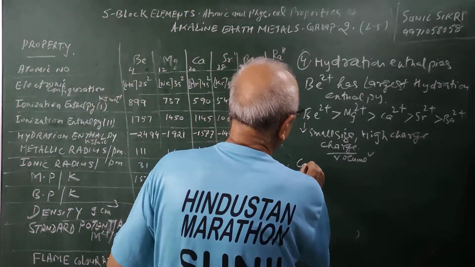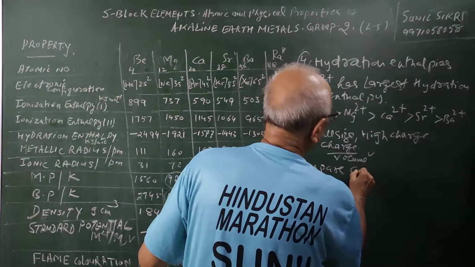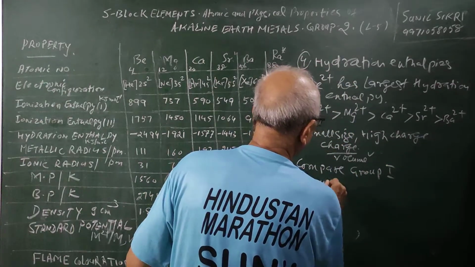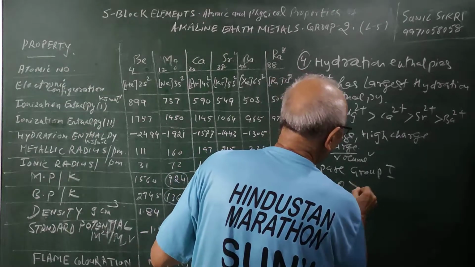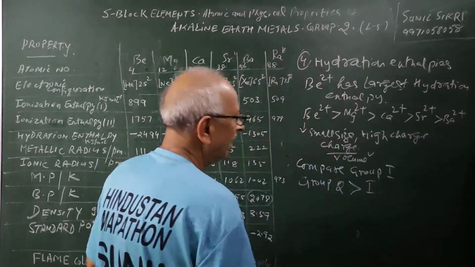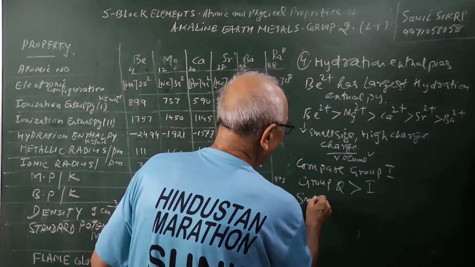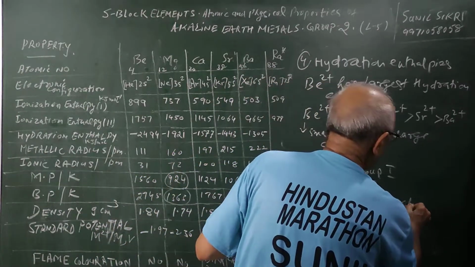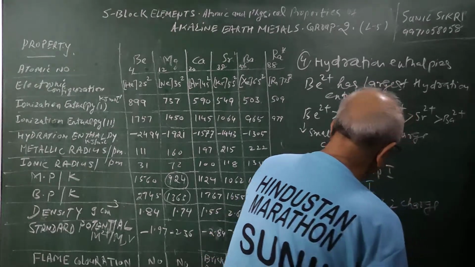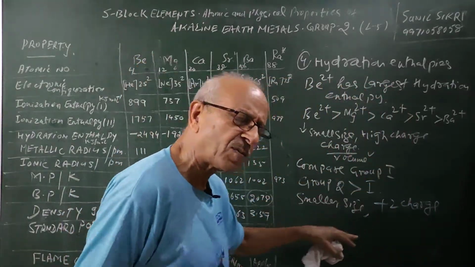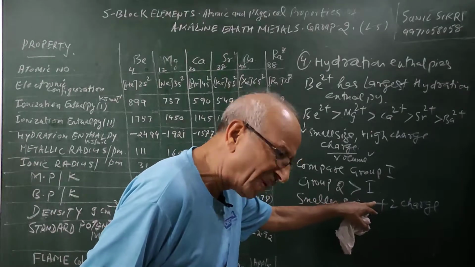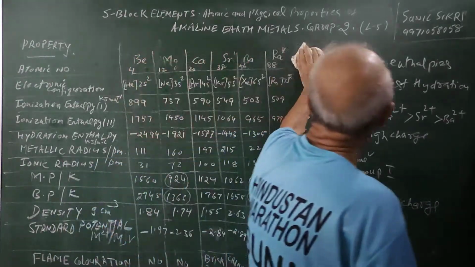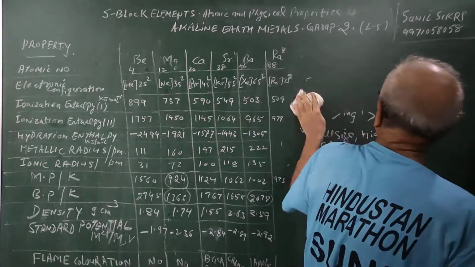But if we compare it with group 1, group 2 has higher hydration enthalpy than group 1 because of their smaller size and plus 2 charge. Their charge is plus 2, whereas for alkali metals the charge was plus 1, and their size is bigger. Group 2 size is smaller, so their hydration enthalpies are higher than group 1.